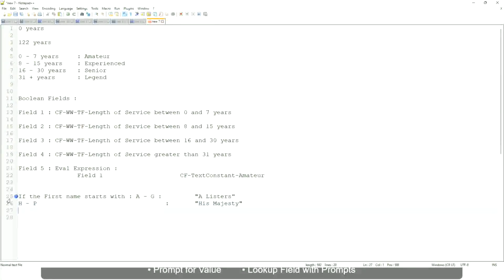And then if it is L to Z, we will say Lords. Correct. This is what you want to do. Then what would you do? Which function would you use?